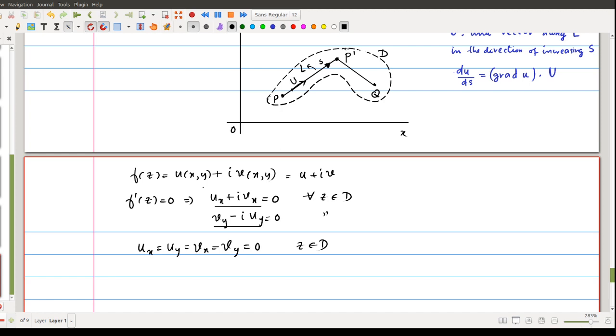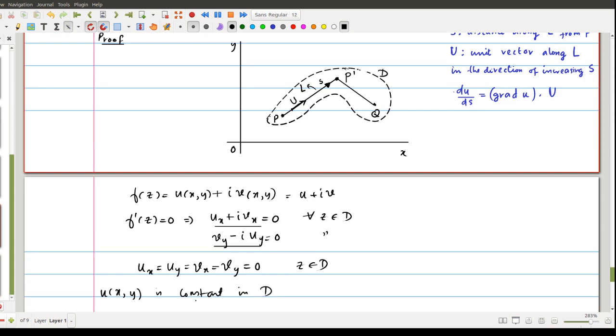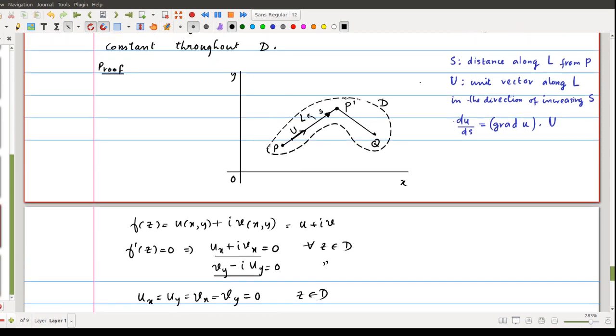And first of all, in order to prove this f is constant, we need to prove that the real part is a constant and the imaginary part is a constant. So we reduce our attention to this u of xy rather than f of z, and we prove that this is constant in D. That means u of xy equal to some a for every xy belongs to D, or every z equal to x plus iy in D. So in order to prove this, we make use of a result from calculus,